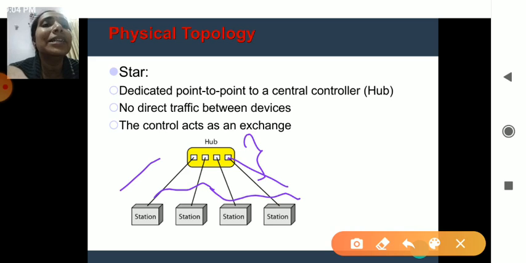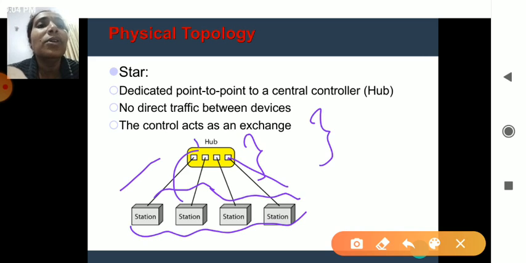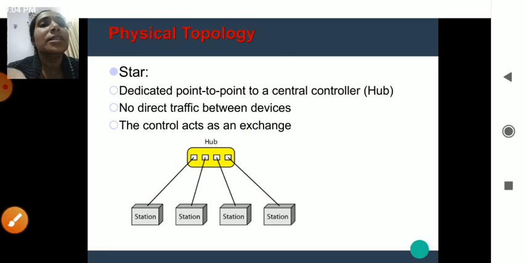A hub is a device which carries the information for multiple connections. It acts as the control of exchange, so all systems' control rests on this one device. You can say it is a device which controls all the things. The main part in the star topology is this device.